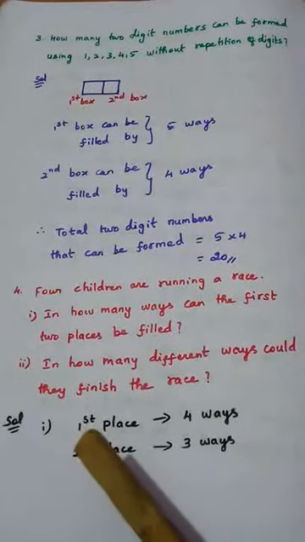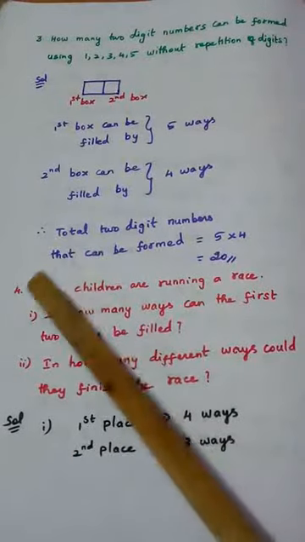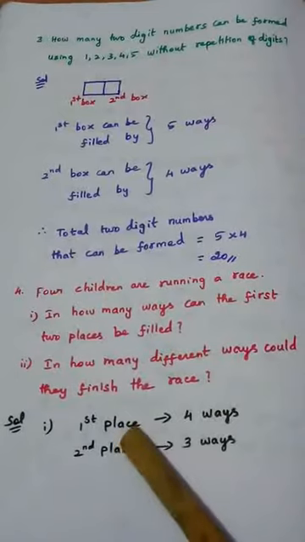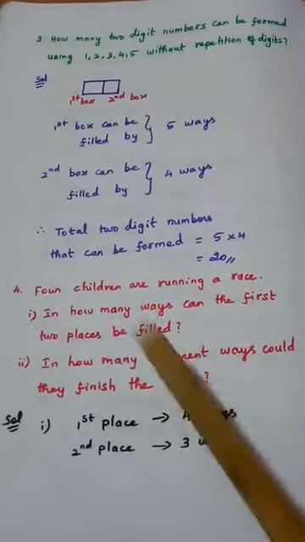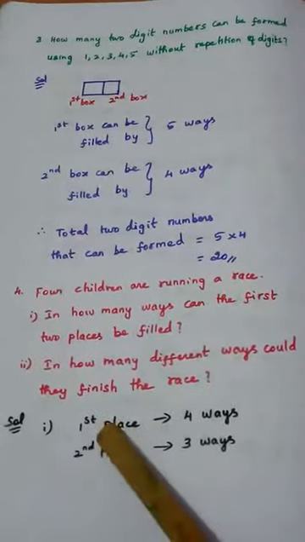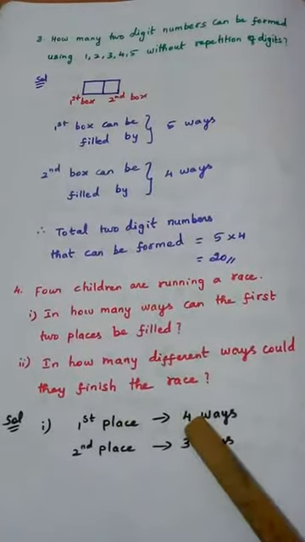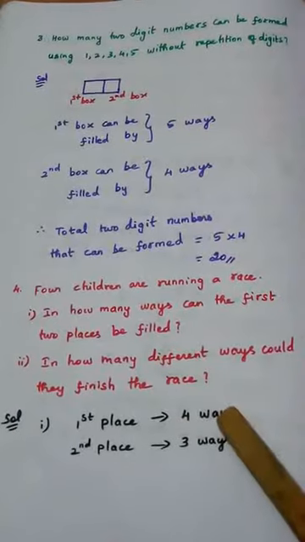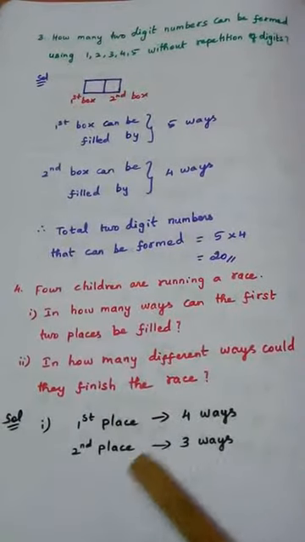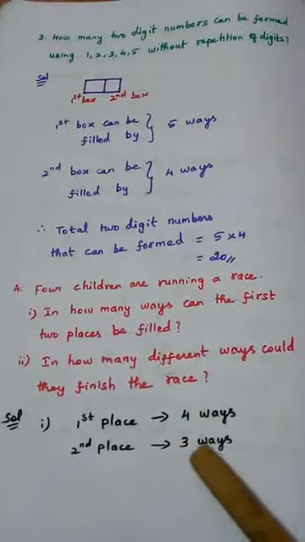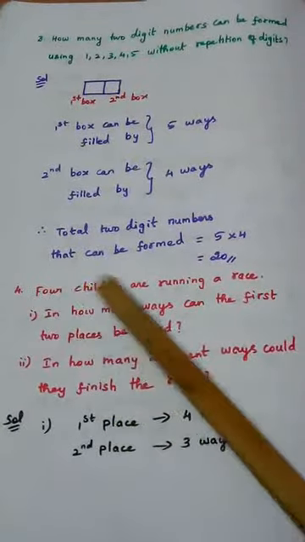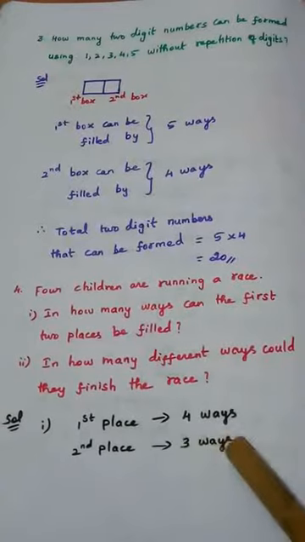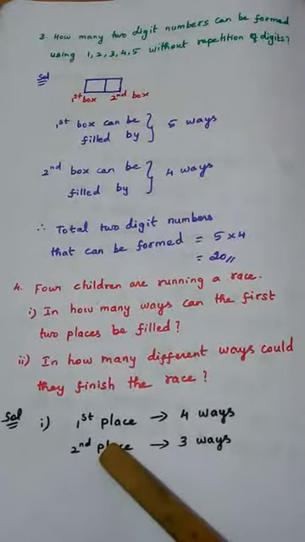So what I am doing is, first place, totally 4 children are running. So for first place, how many options are available? 4 options are available because 4 children are running. Any of the 4 can get first place. So 4 ways the first place can go. Similarly for second place, only 3 ways, because one person will get first place, so out of 4 children we have 3 children. So 3 options are available for the second place.